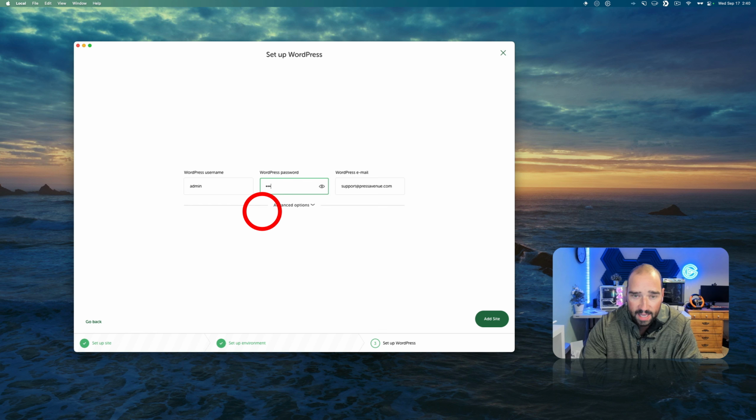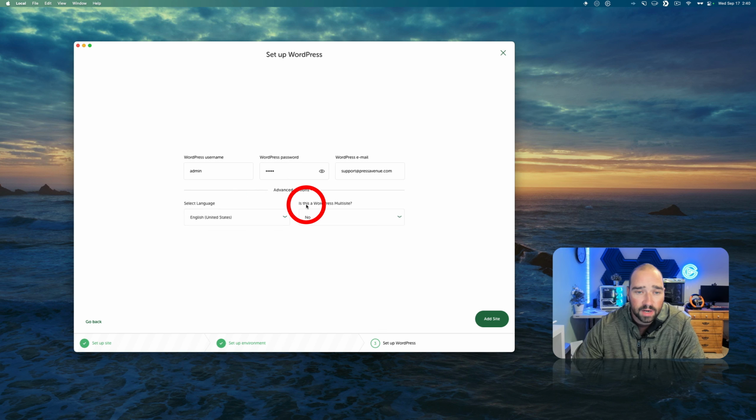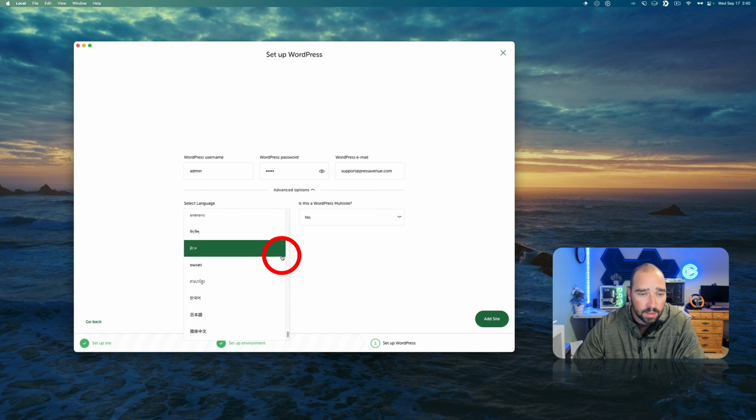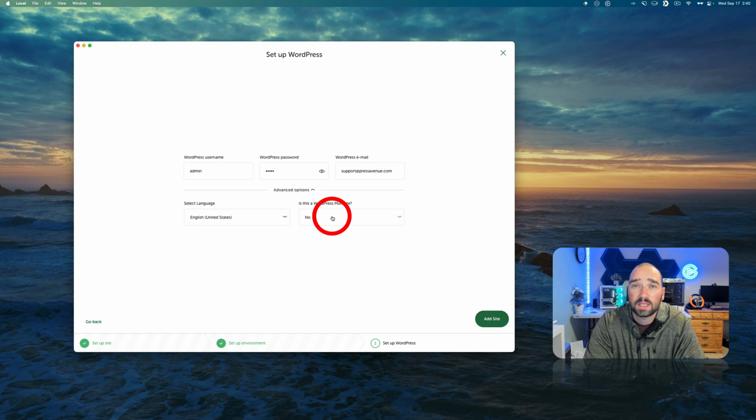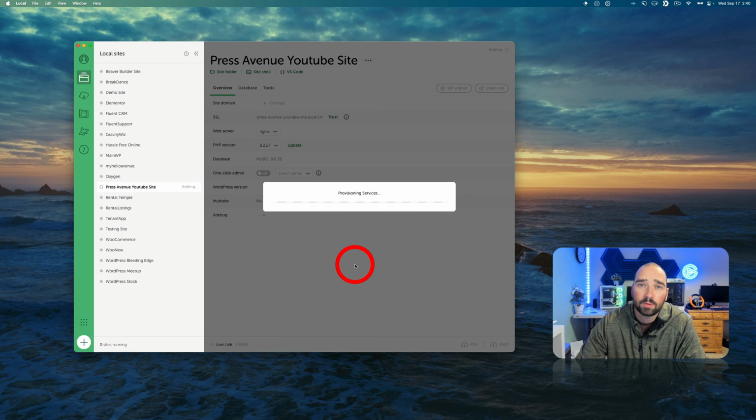Username, I'll do admin, and then your email address, and then preferred language. And there's a whole bunch to choose from. Actually, quite a bit more than I remember looking at last time. And then lastly, multi-site. Do you want this to be a multi-site WordPress install? And you can click yes, subdirectory or subdomain, but we're going to leave it at no and hit add. Now it's going to provision it.